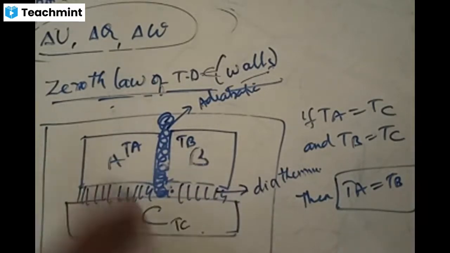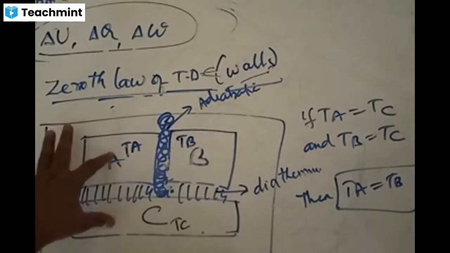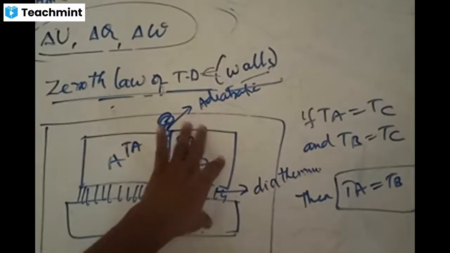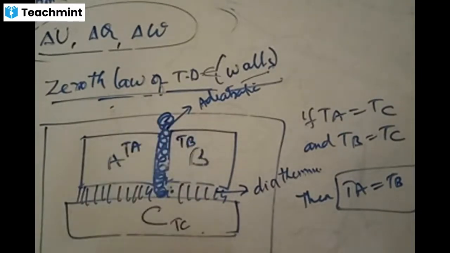Under thermal equilibrium, what happens? These two temperatures are the same, and these two temperatures are the same. If this condition is maintained, then these two should have the same temperature. That is called thermal equilibrium. That is the zeroth law of thermodynamics. Is this point clear? Zeroth law clear?